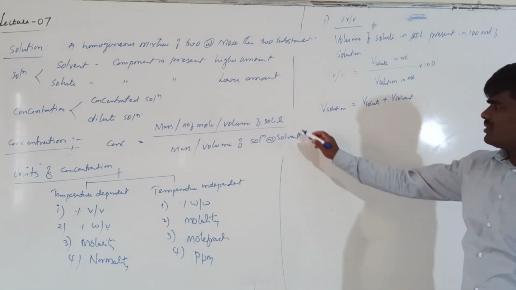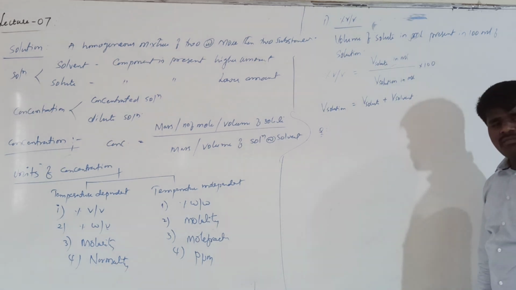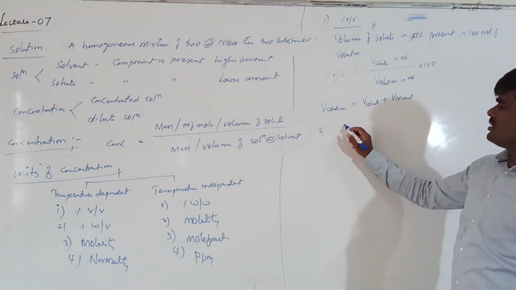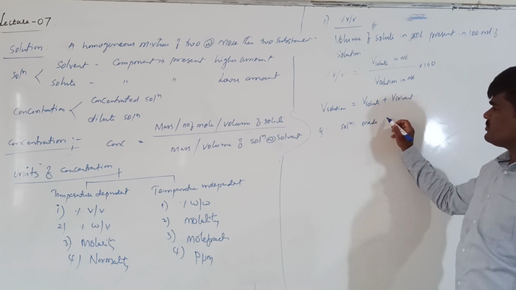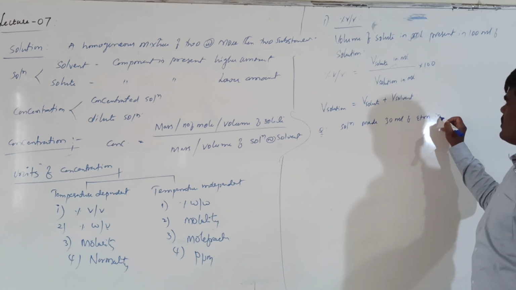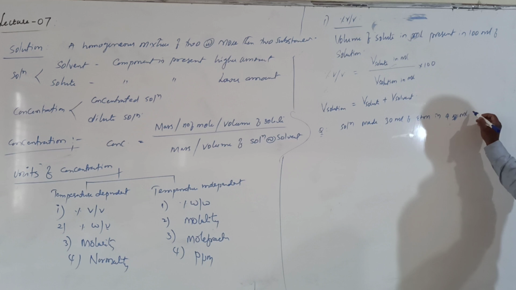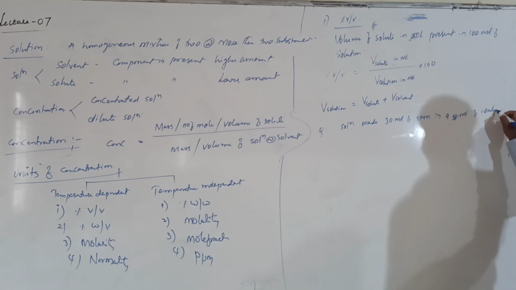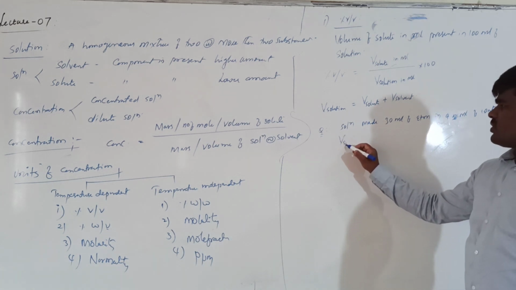Right? For example, if we say calculate the percent volume by volume of a solution made by 30 ml of ethyl alcohol in 45 ml of water. What is the volume of solute?